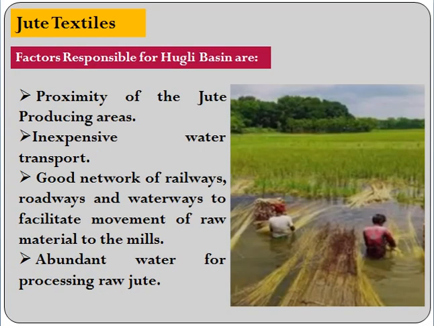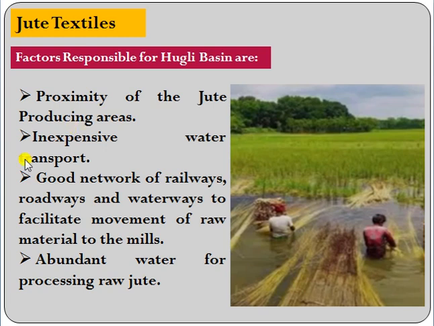So the question that is asked is, what are the factors responsible for the location of these textile industries in the Hooghly basin? When we say river basin, it is the area covered by the main river and tributaries, the area nearby it. So why is it so? The reason is proximity of the jute producing areas. Proximity means closeness. Jute is produced around the Hooghly river.